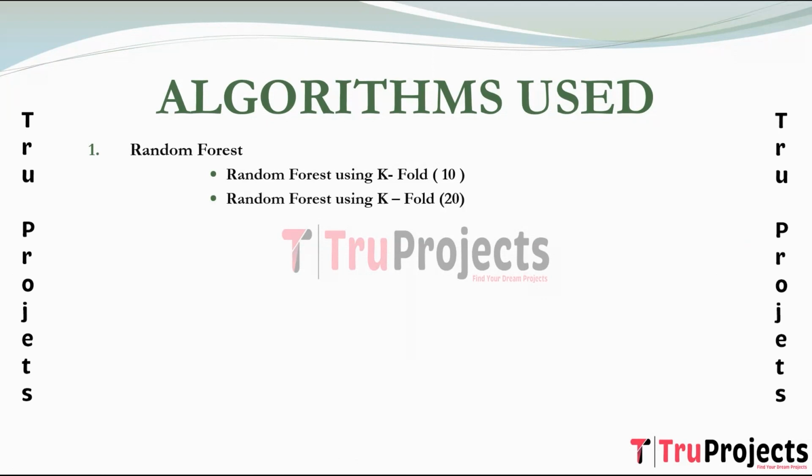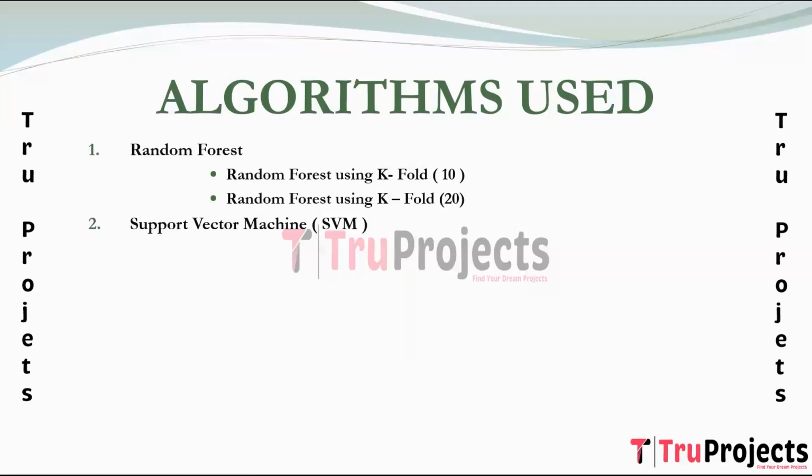Random forest using k-fold 20. Random forest using k-fold 20 employs 20 folds for cross-validation. The model is trained and evaluated 20 times with different subsets of the data used for testing in each iteration. It is chosen for its capability to handle complex data sets, which is common in IoT applications. Its ensemble nature, combining multiple decision trees, is beneficial for capturing diverse patterns and mitigating the risk of overfitting in the presence of various IoT data characteristics.